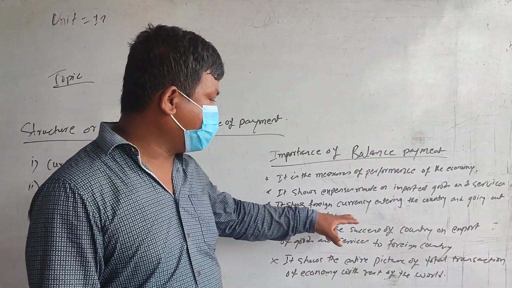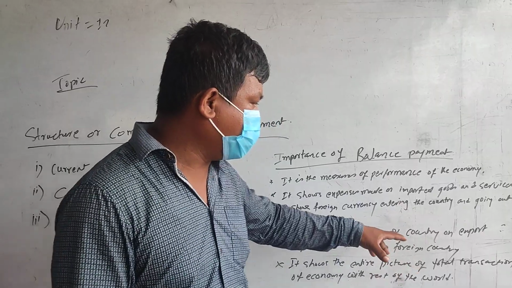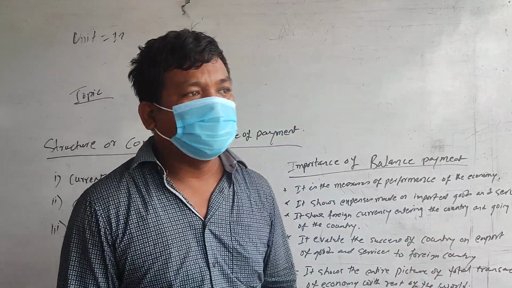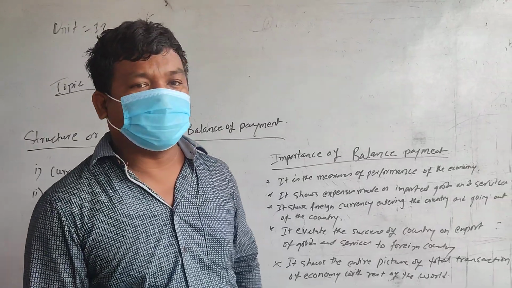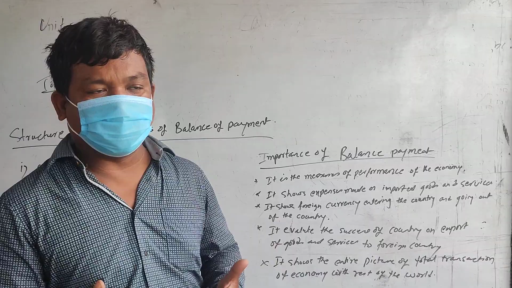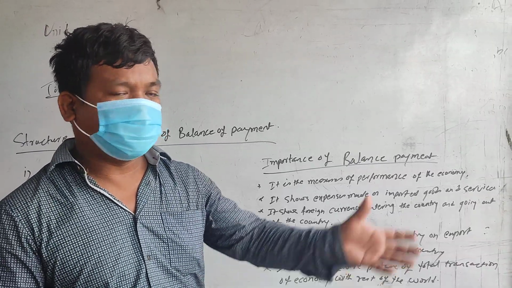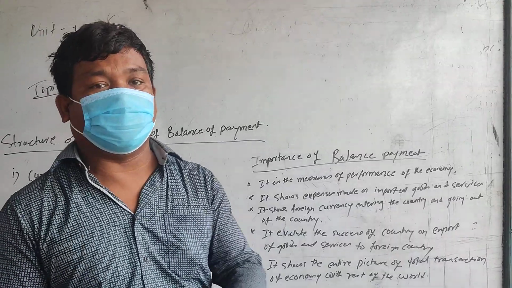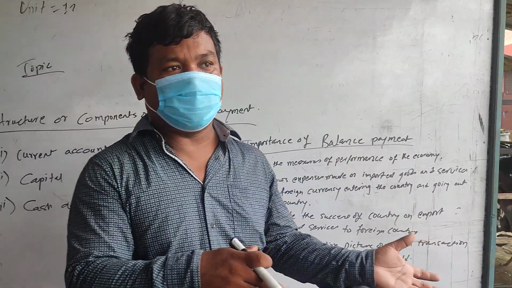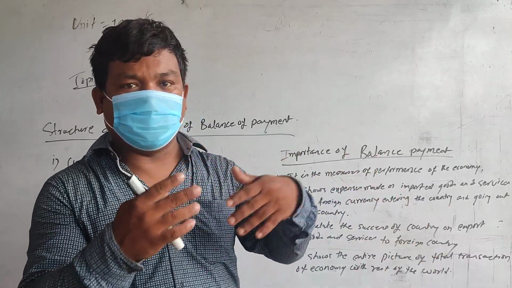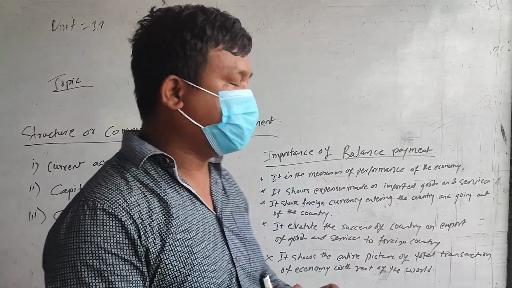It shows foreign currency entering and going out of the country. Balance of payment also gives the record of receiving foreign currency from foreign countries and providing our own currency to other countries. That record can also be known with the help of balance of payment.